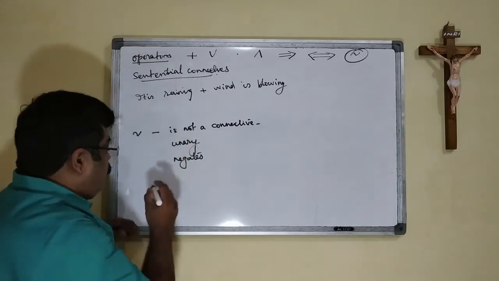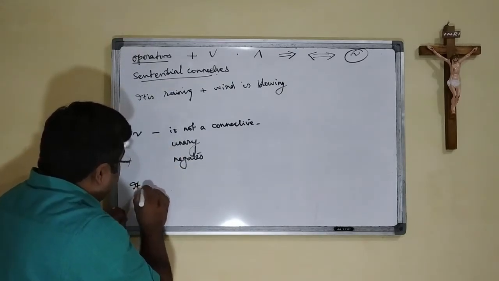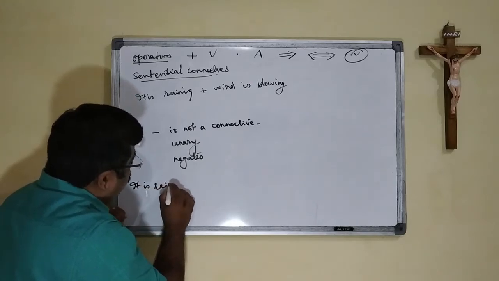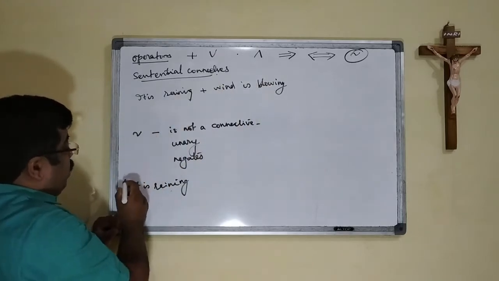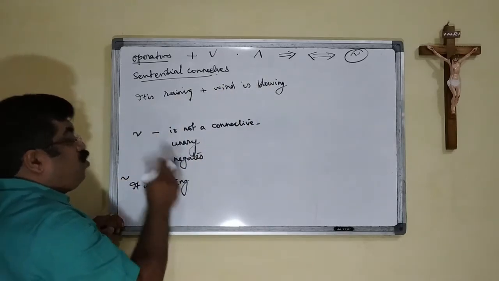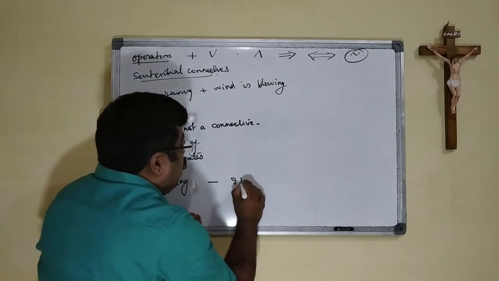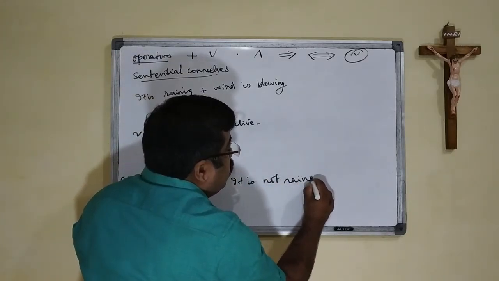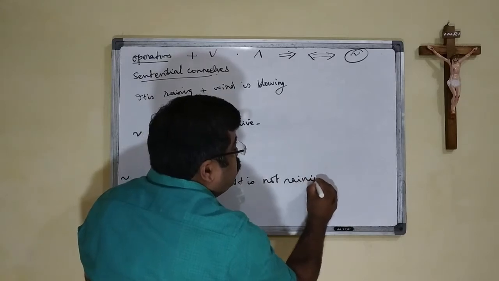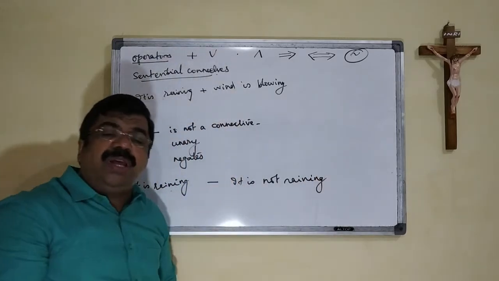For example, if we write, it is raining, and we put this tilde symbol there, then we have to read it as, it is not raining. The statement is negated.